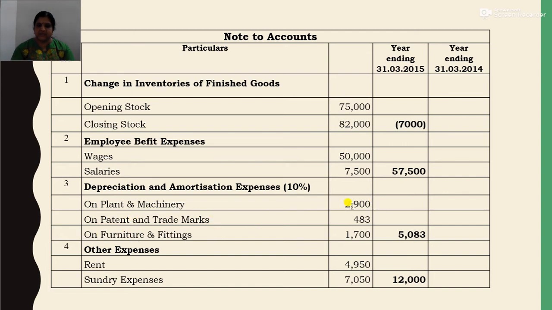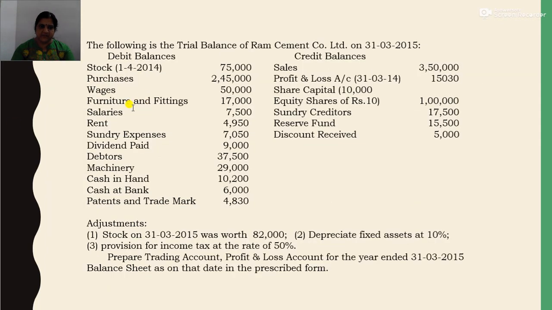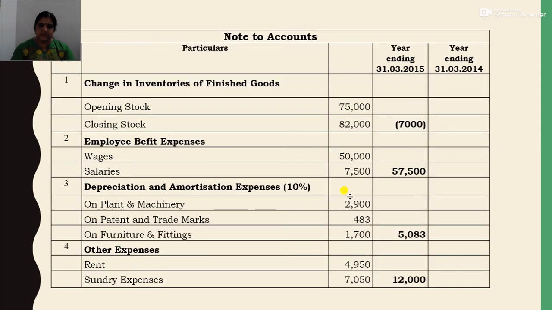Furniture and fittings 17,000, machinery 29,000, and patents and trademark 4,830. So it will be 1,700, then machinery 2,900, and 483. Okay, so 2,900, 483 and 1,700, total 5,083. So the total depreciation and amortization.